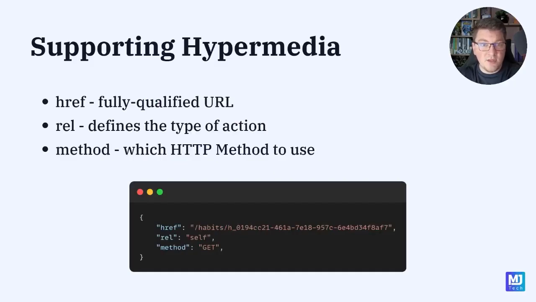It contains three simple fields. The href, which contains a fully qualified URL where we can send our API request, the rel field, which defines the type of action that we can perform using the given hypermedia link, and then the method field will contain which HTTP method we should use with this request. So it's a simple data structure, but it opens up some very interesting capabilities inside of our REST API.